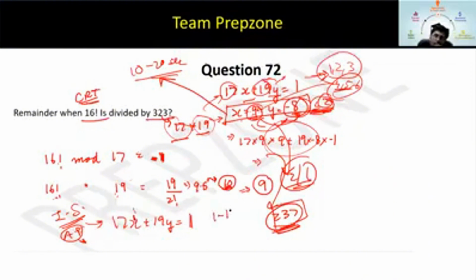The value of y will be 1 minus 17 by 19, right? This will be the value of y: 1 minus 17x upon 19, that is. Okay. So how can you do it? Or there is one more way of doing it.